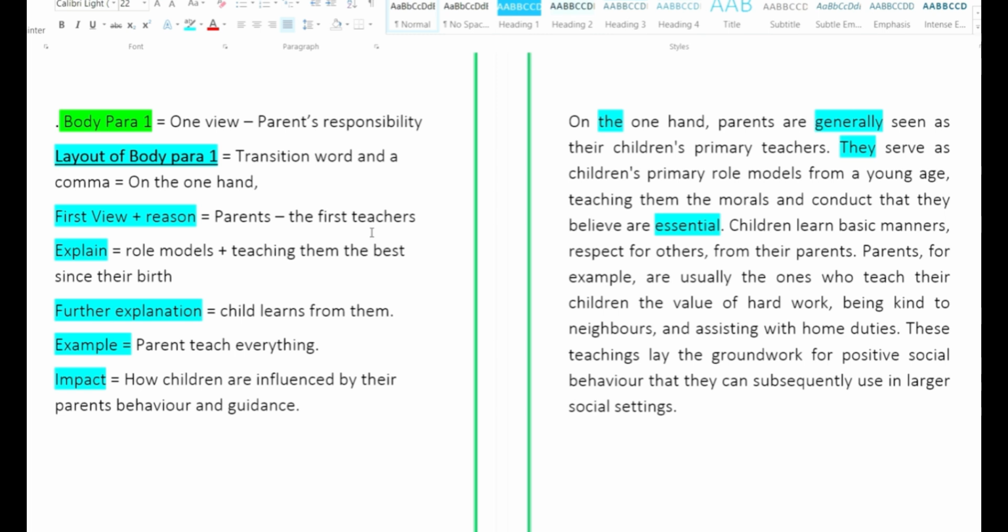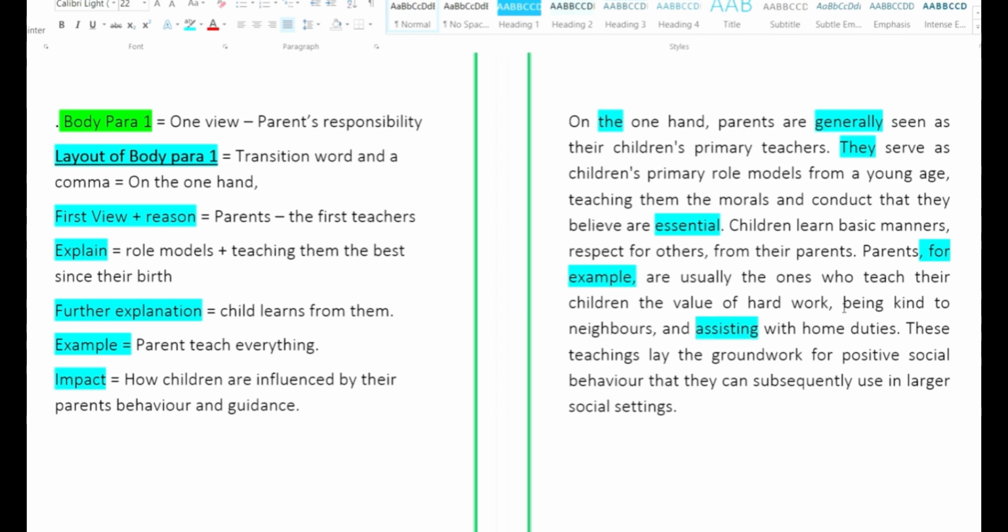Right. Then it is further explanation. Children learn basic manners, respect for others from their parents. So these are the things children are learning. Parents, for example, see the usage of comma and again the transition word for example and then the comma. This helps you in getting a double comma usage score. Are usually the ones who teach their children the value of hard work, being kind to neighbors, and assisting with home duties. Assisting is a good word instead of using the word helping.